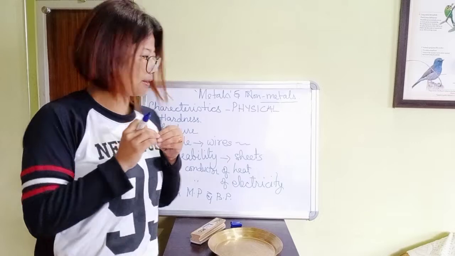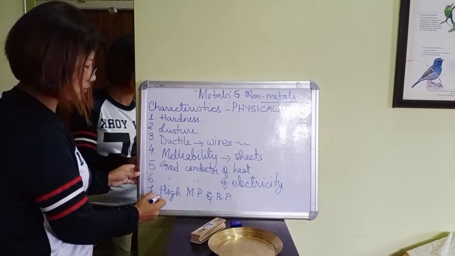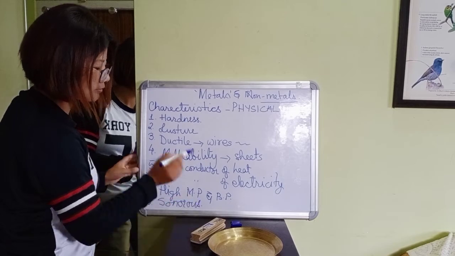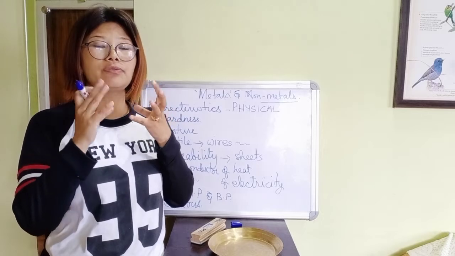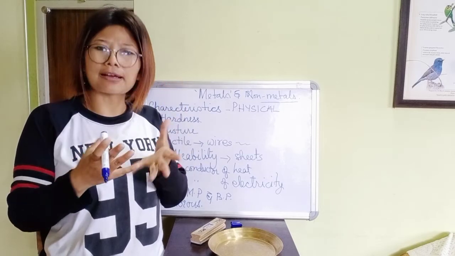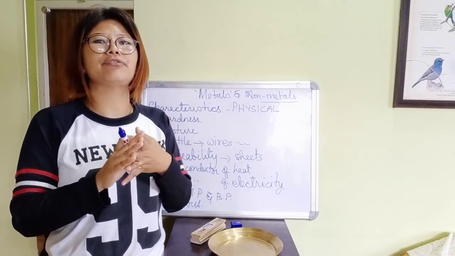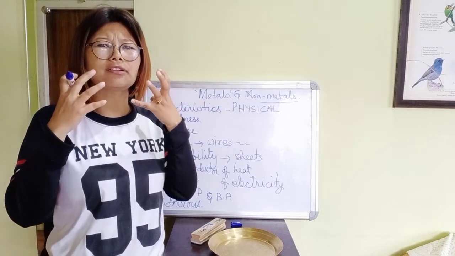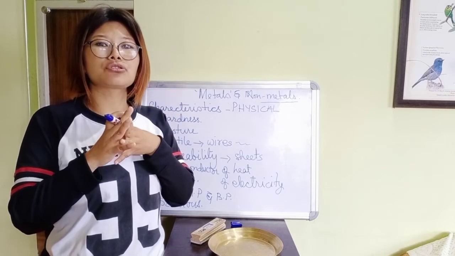Clear? Okay, now the last physical characteristic of metal is that metals are sonorous. Now what is sonorous? They produce a typical sound when you hit a metal. All the metals are sonorous. Like let's take the example of the bell we have in a school. The bell is made up of metal. That's why it can be heard. It has a kind of sound. So metals are usually sonorous.